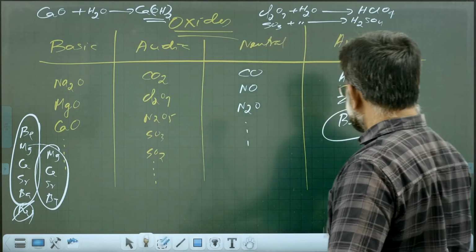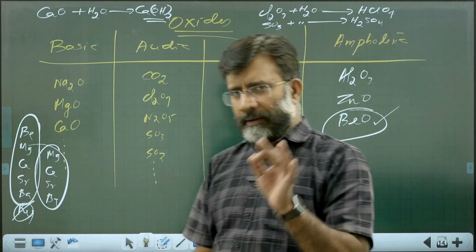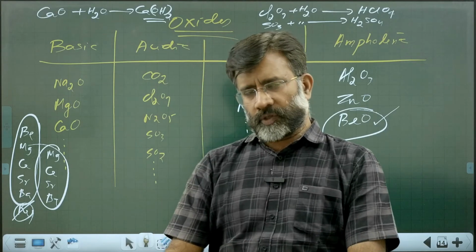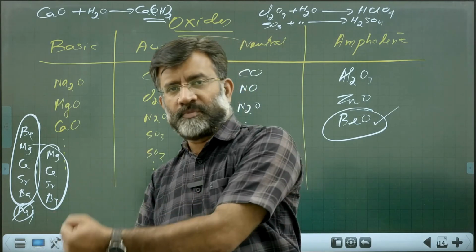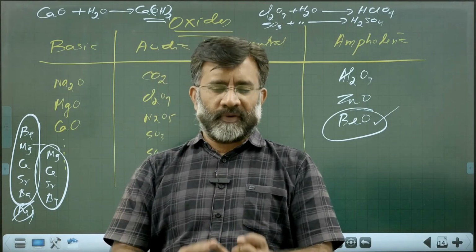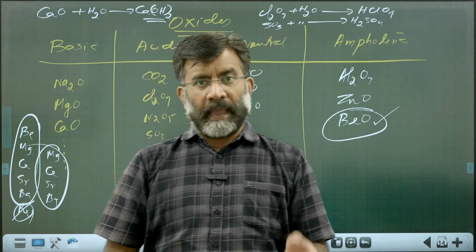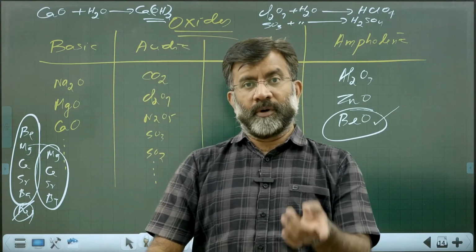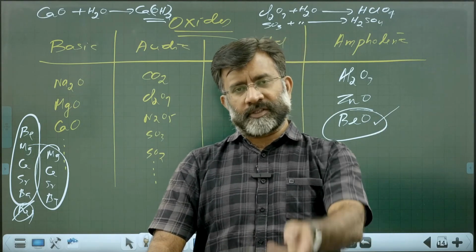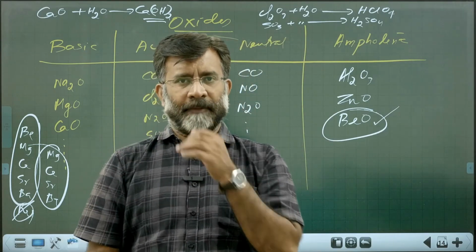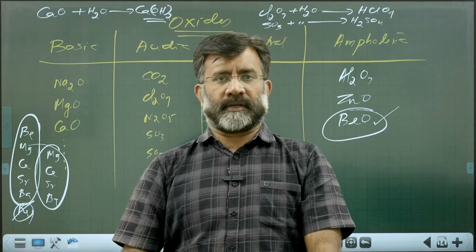Aluminium oxide is amphoteric in nature. Zinc oxide is amphoteric in nature. Tin, lead oxides are amphoteric in nature. So there are a variety of oxides. Basic oxide, the one which gives bases. Acidic oxides, the one which give acids. Neutral oxides, neither acidic nor basic. Amphoteric oxides, both acid and base. With a strong acid, it will act as a base. With a strong base, it will act as an acid. That probably is the last content from the chapter.